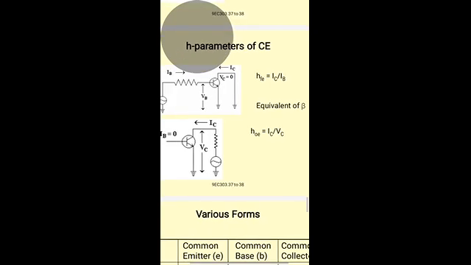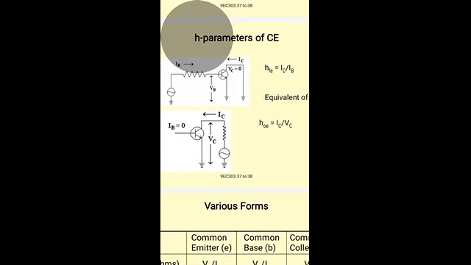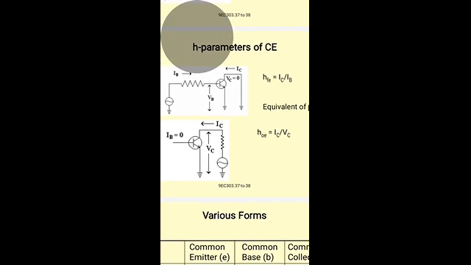Similarly, the output admittance is the ratio of output current to output voltage, found by making the input current IB 0 by open circuiting, that is IC by VC.